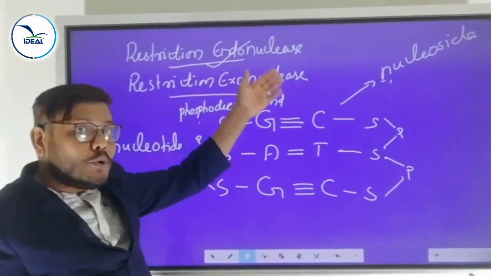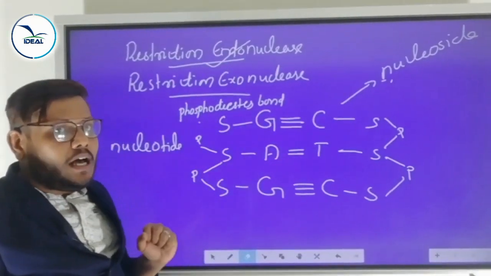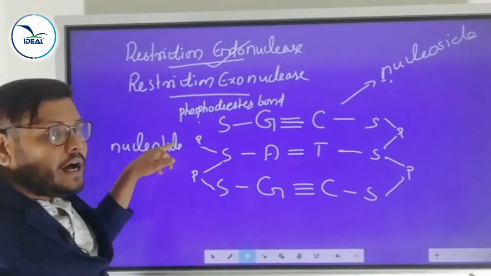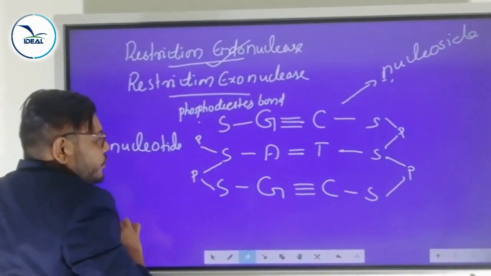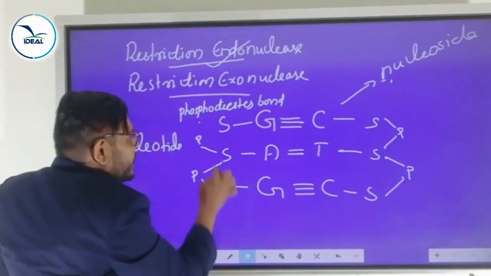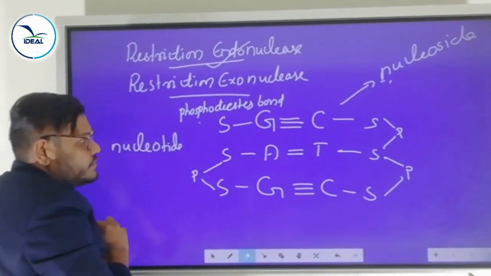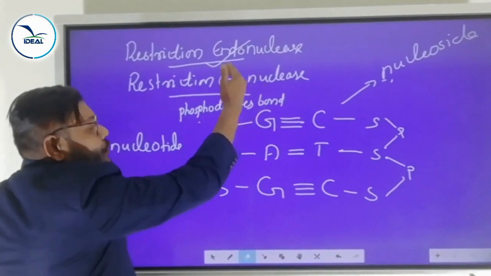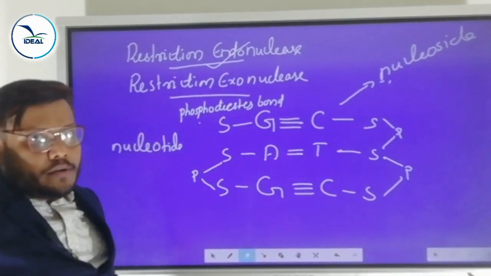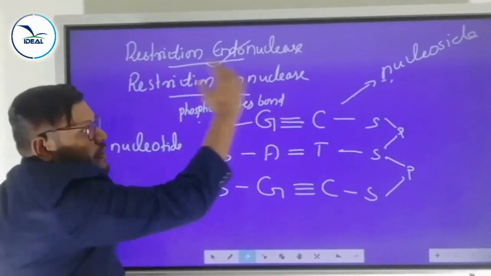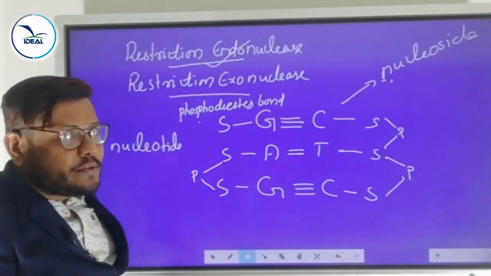Then another one is restriction exonuclease. This restriction exonuclease enzyme removes the nucleotide from the DNA molecule. Which means this particular enzyme removes which one? This particular phosphate group from here. Which means exonuclease removes the peripheral part of the DNA molecule. Understood?